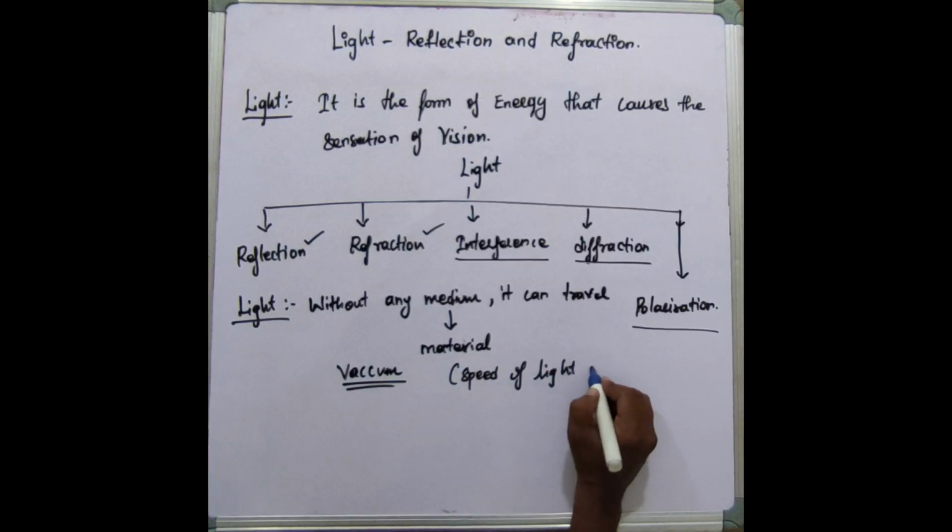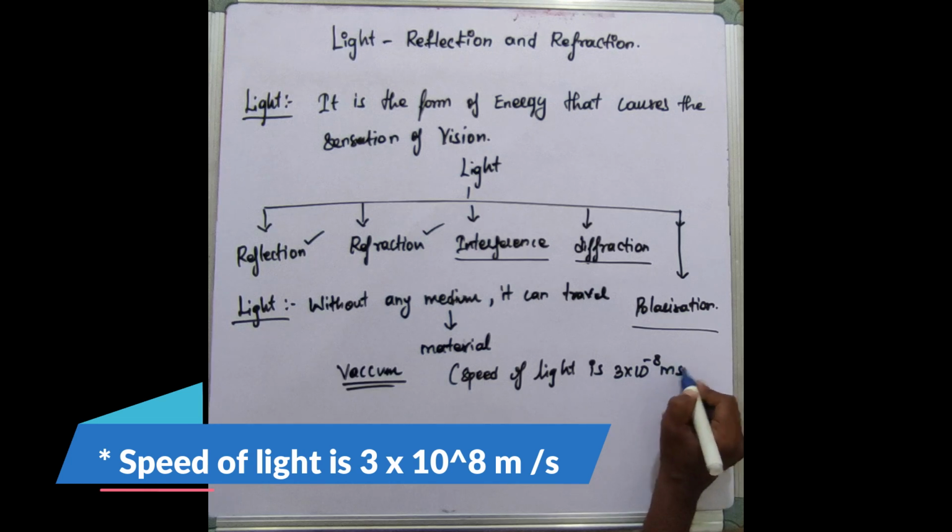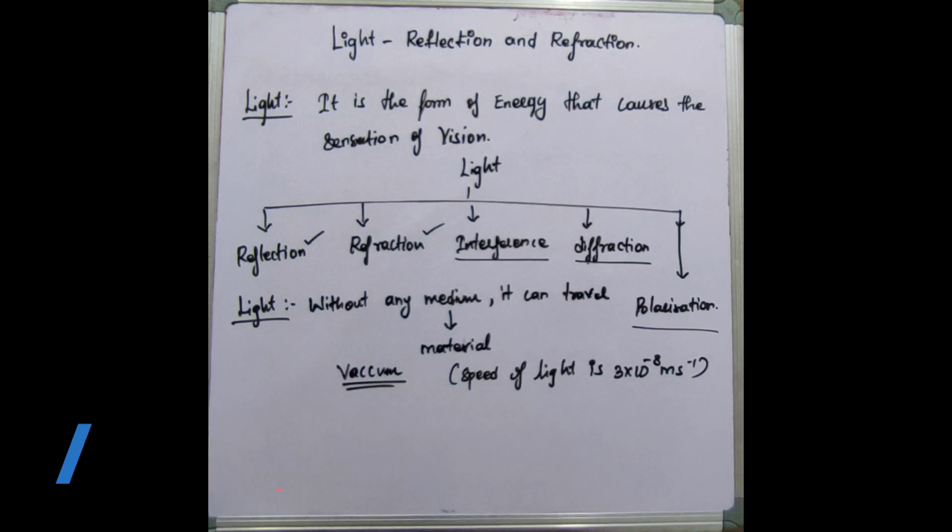So the speed of light, generally speed of light ennadhu? Speed of light is 3 into 10 to the power of 8 meter per second. So in that speed-la dhaan light will travel.